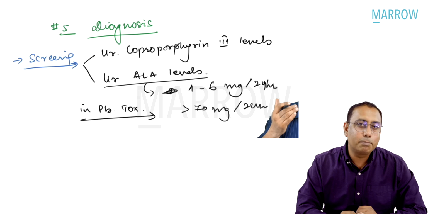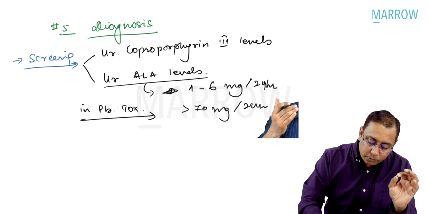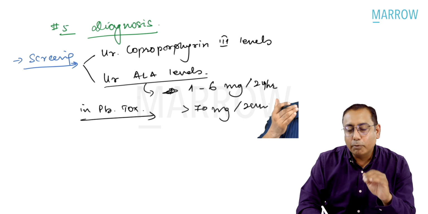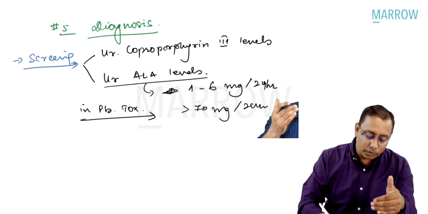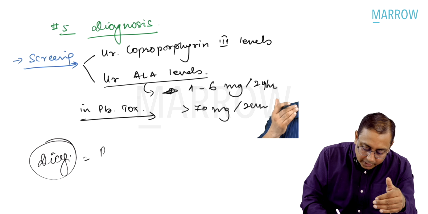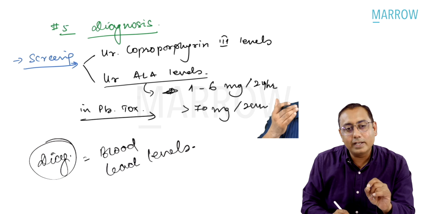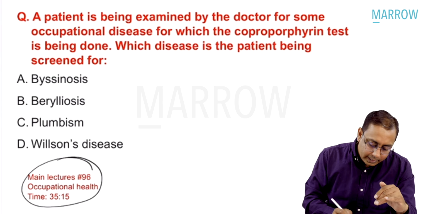For screening, we can do two tests: the coproporphyrin test, or the urinary ALA levels. Both can be done as screening tests. What is the diagnostic test? The diagnostic test for plumbism is blood lead levels, whereas the screening tests are coproporphyrin and urinary ALA levels.